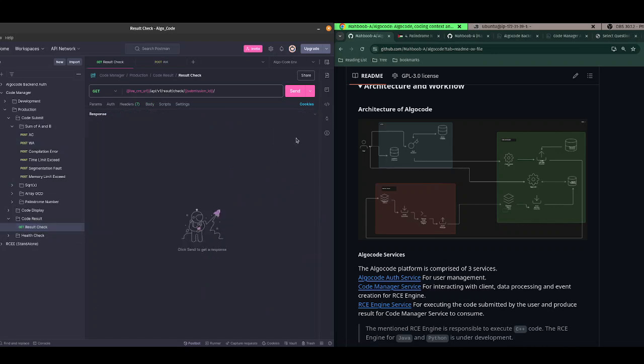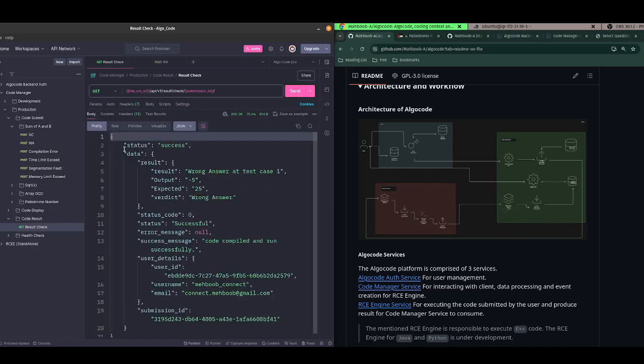So now what if I check the result, as the code was not correct? Let me clear it with the response. Now send the response of the last submitted request. You see, here is the result. The data result is wrong answer at test case 1. As the question says the sum, but I am subtracting, the first test case failed. The output is 5 minus 5, but it was expected to be 25, and the verdict is wrong answer. The status code is 0 because the code actually ran successfully, but test cases were not passed. Status is successful, error message is null, success message is code compiled and run successfully. This is the user and submission ID.